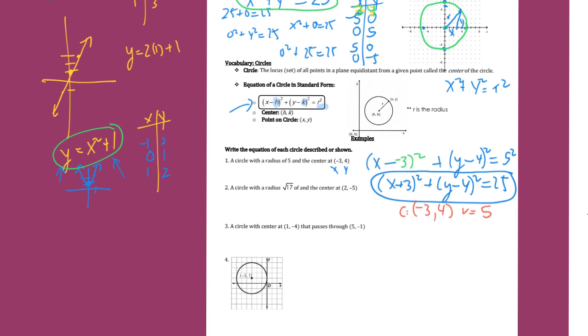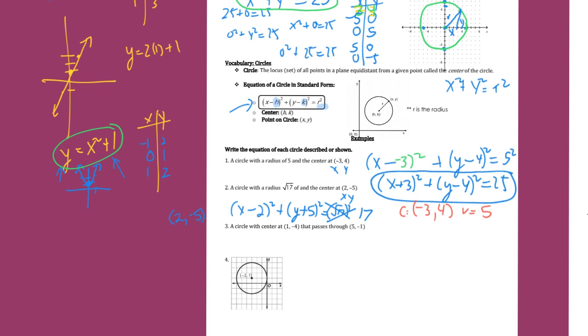We can try the next one where it says the center is at 2, negative 5, so it's x and y. Let's do x minus, and then the value of x is going to be 2, and it's squared, plus y minus a negative 5, so we have plus 5 squared equals the radius squared. So you've got to take the square root of 17 and square it. So what would we really write? The square and the square root undo each other, so we'd really write 17 here. And if you're reading this picture, the center of our circle would be at 2 and negative 5.